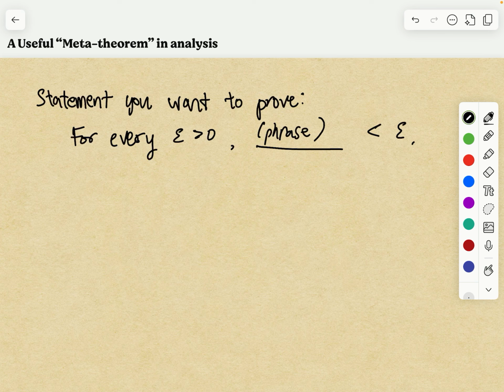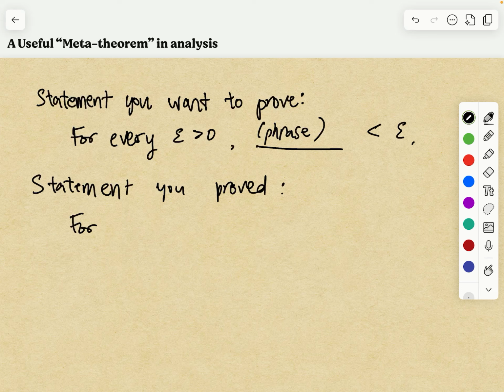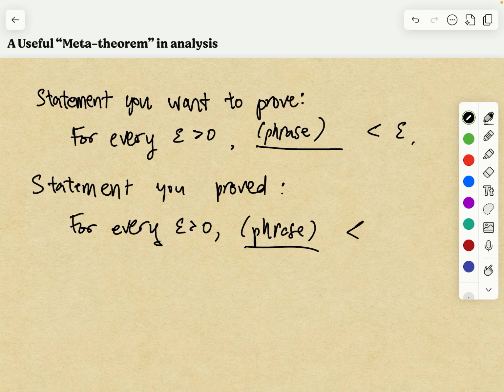And oftentimes when working through a proof, you might end up proving, for every epsilon greater than 0, the exact same phrase is less than, say, 2 epsilon or 3 epsilon or some constant times epsilon.